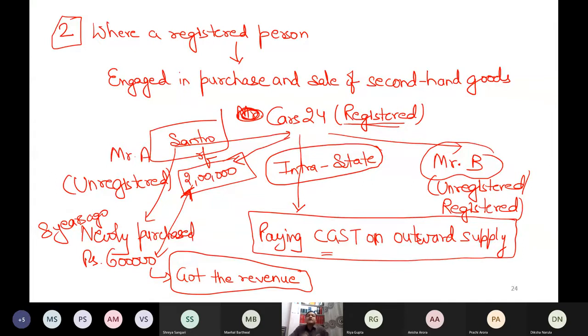In fact, on less value, why should the tax be charged? That is why on the purchases, government says the recipient is not supposed to pay the tax. And by default, if the recipient is not supposed to pay the tax, the supplier, being unregistered, also will not pay the tax. So whenever you sell the car to Cars 24, you will not ask for GST, and neither will they pay the GST to the government of India. So that transaction is free of tax. But when this car is finally sold again by Cars 24, in that case, government says that now pay us the tax. That's it. Please raise your hand if this point is also clear.